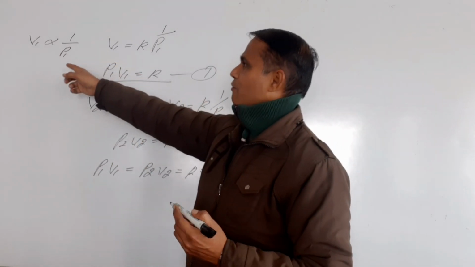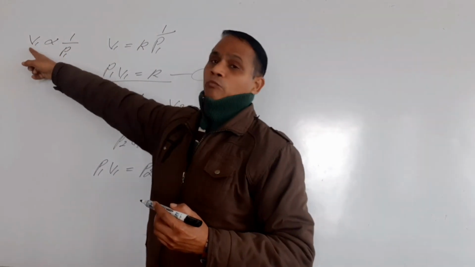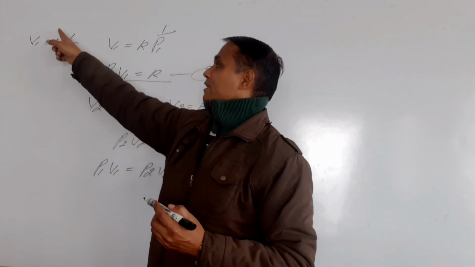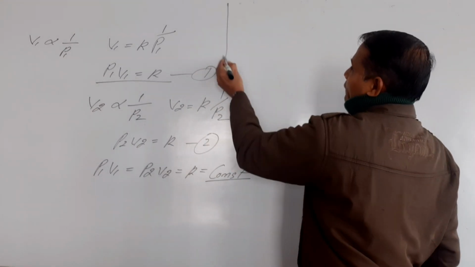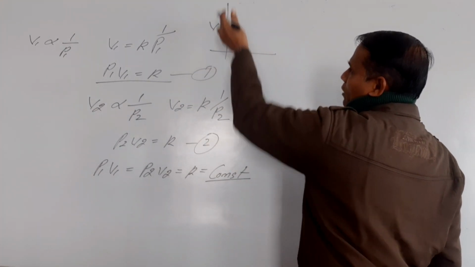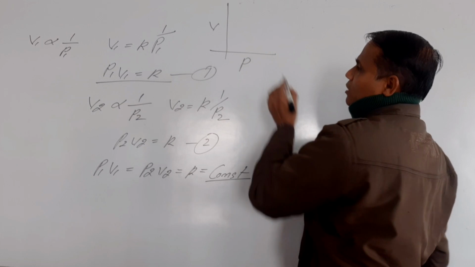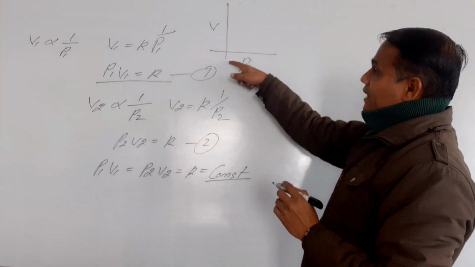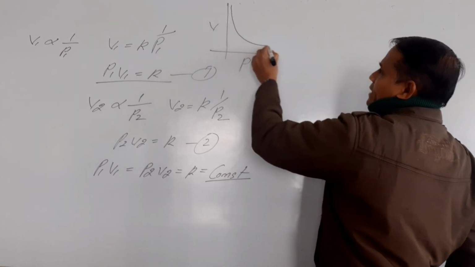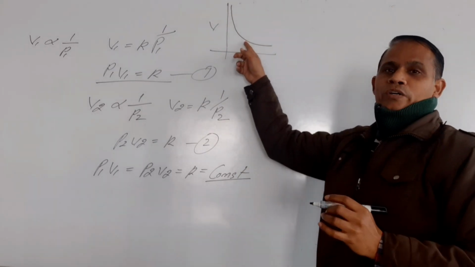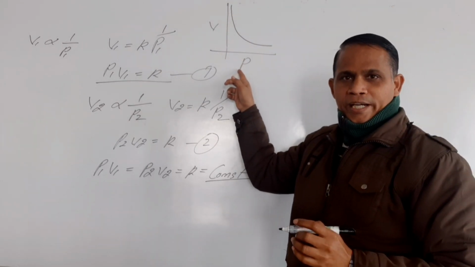If I draw the graph between volume and pressure, you can see the reverse relation is there. If I draw volume along the y-axis and pressure along the x-axis, then as I increase the pressure, I will see a decrease in the volume. So the graph will be like this, students.